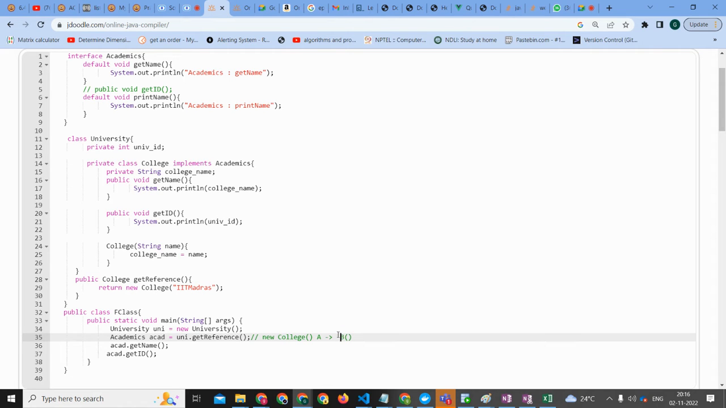Am I clearing your doubt here? Academics is the parent class because it is the interface, which is implemented by the college. Abrar, go ahead. I got confused due to line number 28 and 24. There are two names, college and college. So this college is calling this college. See, this is a return type. You don't need to worry about this. That's correct. It is a return type.